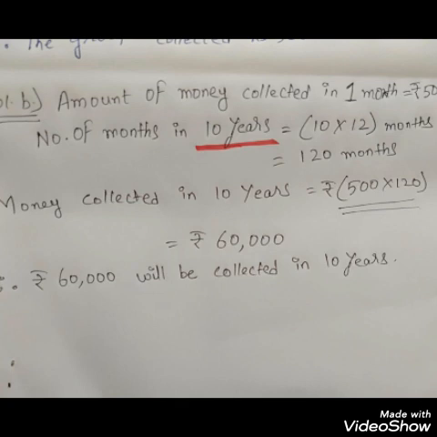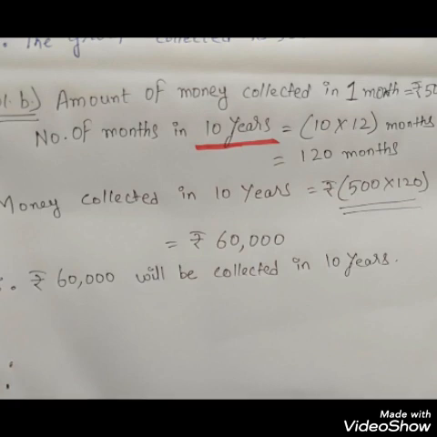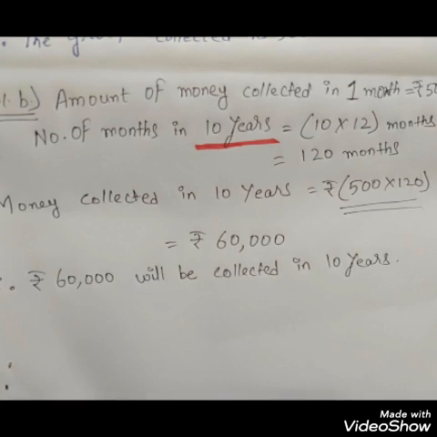Now money collected in 10 year would be how much? It would be 60,000. How did it come? 500 into 120, because in 1 month 500 rupees was collected, and in 10 years, that is in 120 months, it will be 60,000 rupees that will be collected.